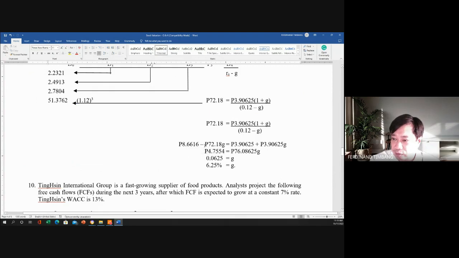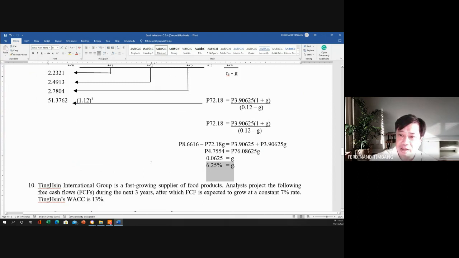And then, of course, once we transpose this to the right, added to this one, we can get 76.08625. Then eventually, now 4.7554 divided by 76.08625, we can get the G to be 6.25%. So yun na yung sagot natin bali sa number 9.